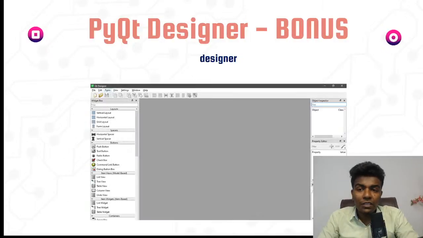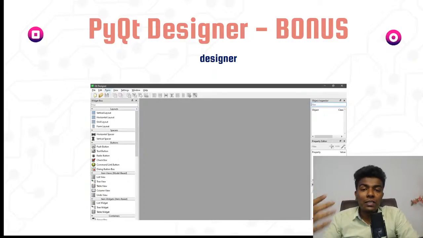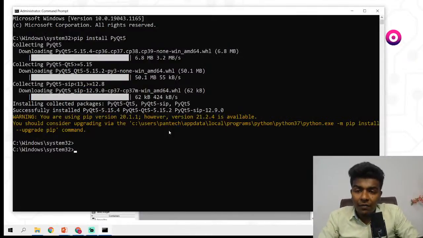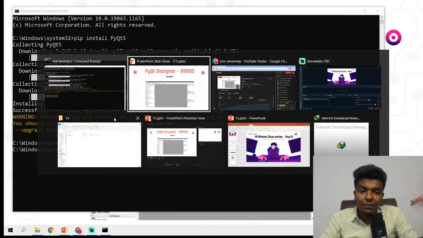I hope you guys got why we are going for this PyQt designer. A graphical user interface can be done with the help of different Python libraries, but by using this PyQt designer, it is going to be very simple to create a GUI. That's the main purpose. We have completed this PyQt5.